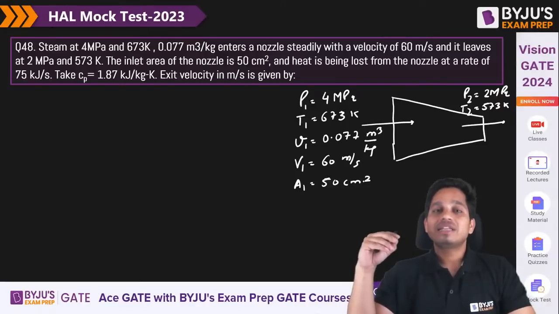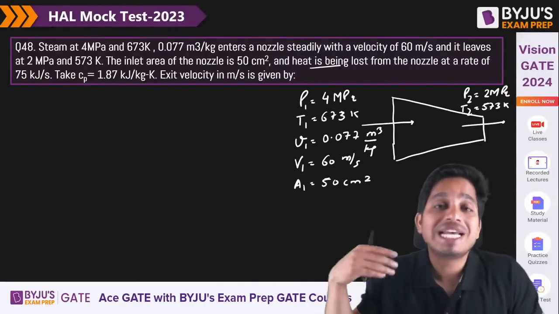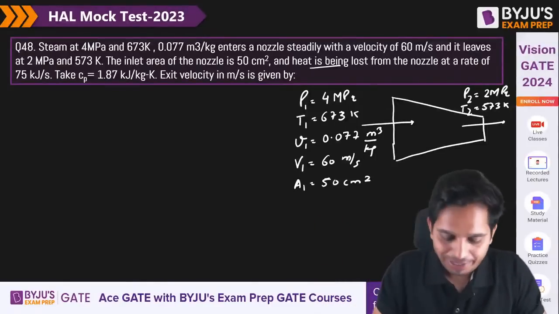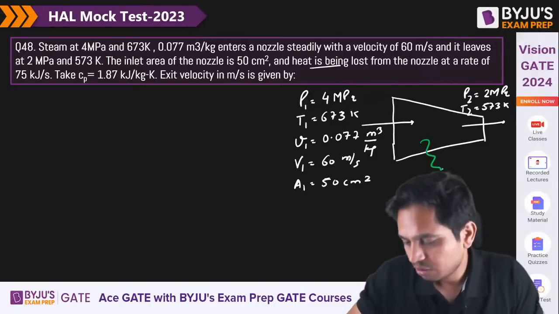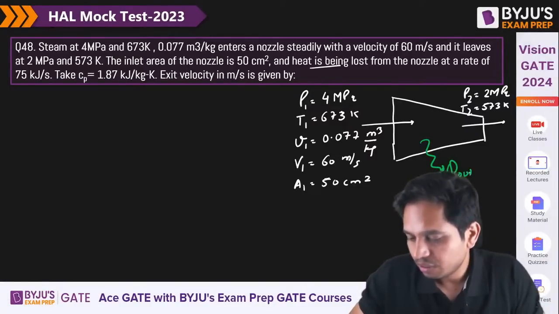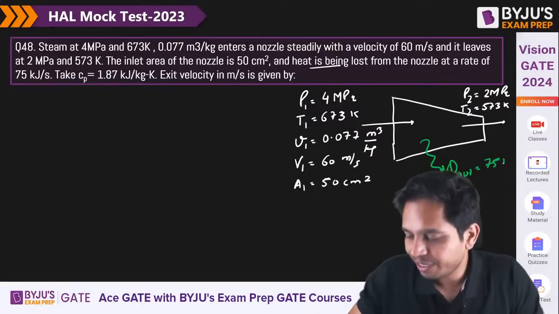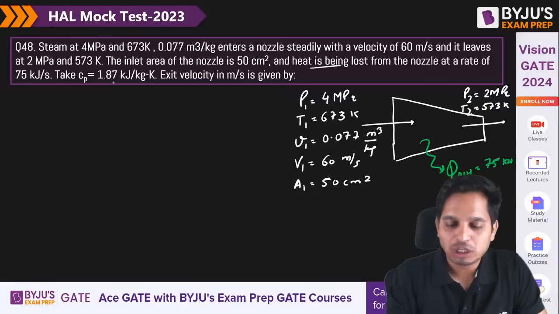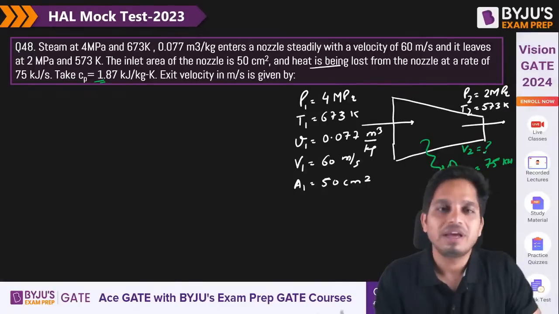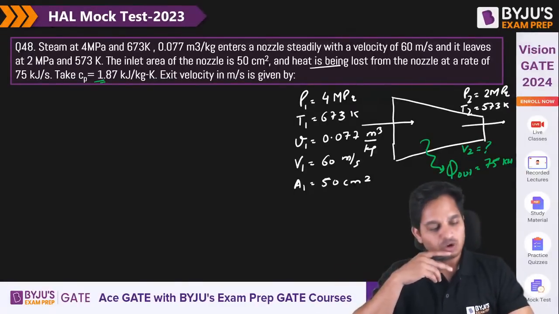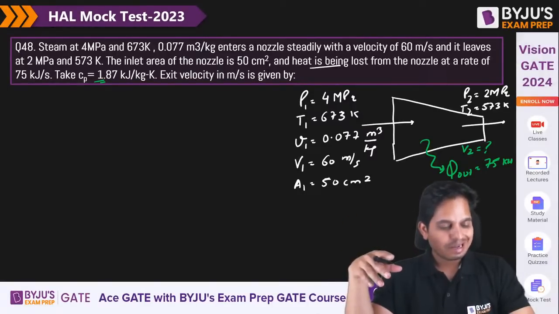And they are saying that heat is also being lost, so it is not insulated. Usually we assume these devices are insulated, but here it is not insulated. Heat is lost. Q out is 75 kilowatt. Cp is also given. They are asking to calculate the exit velocity. Yes, very good, Sarth.